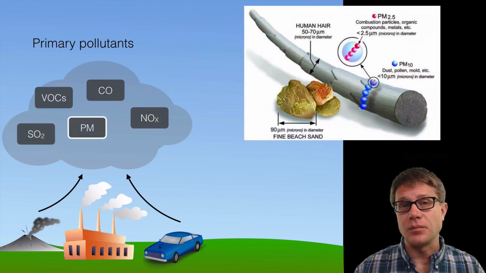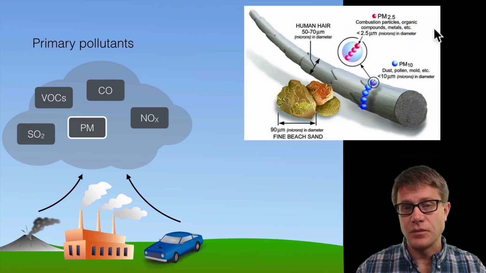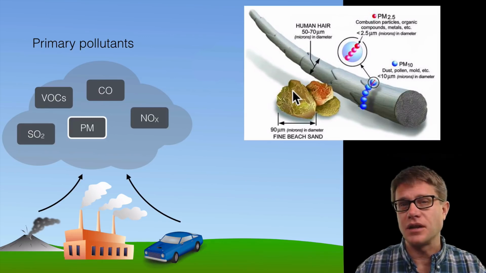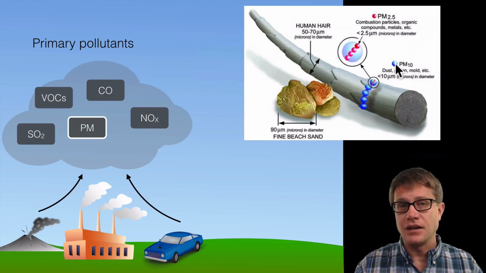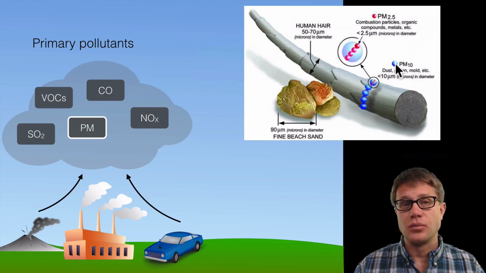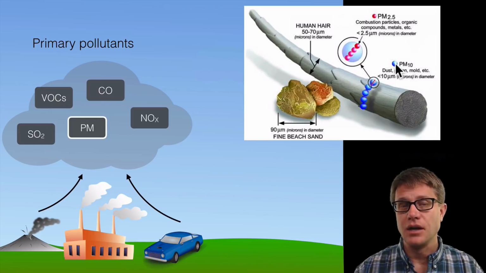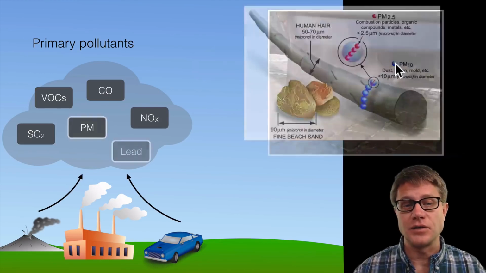And then we have particulate matter. These are going to be small solids. This is from the EPA. So you can think of sand as an example of a particulate, but it's not small enough. And so this is your hair. It's going to be on the order of 50 to 70 microns. And so we're talking about things that are smaller than that. Small sediments that as you breathe it in, the hairs in your nose and respiratory tract don't trap it. It goes into your lungs, and just like smoking, it's stuck there and can lead to other types of diseases.